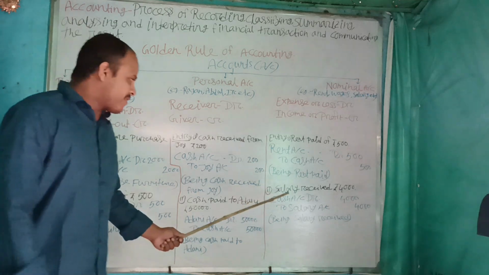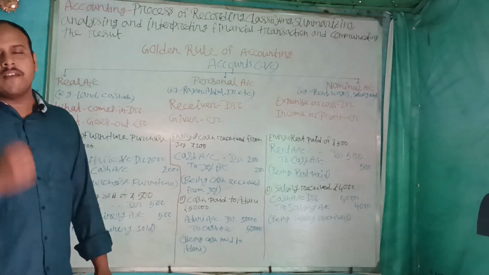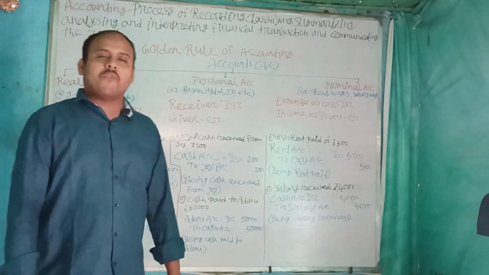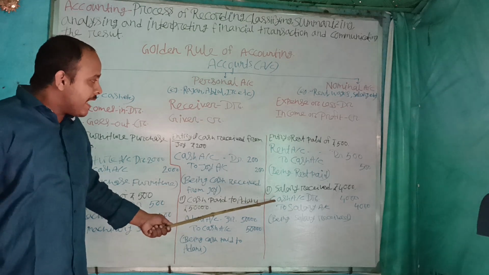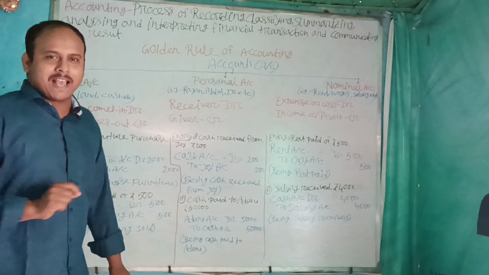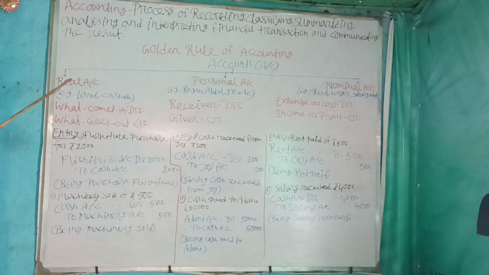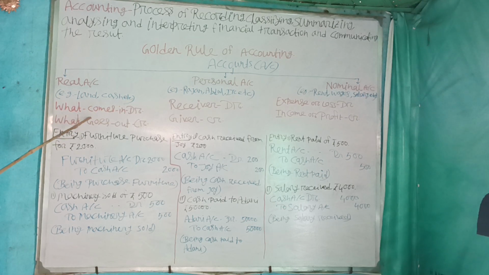Next entry: salary received rupees 4,000. So here we receive salary. In which form do we receive? In terms of cash.